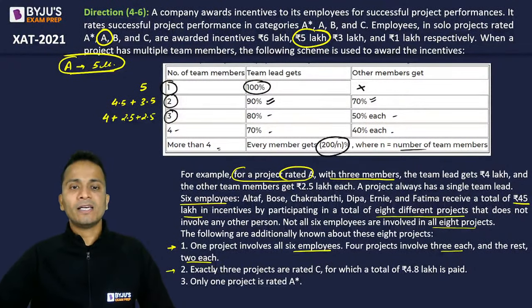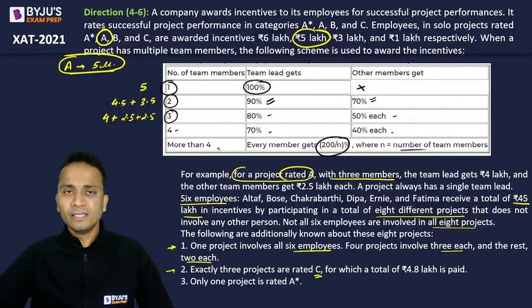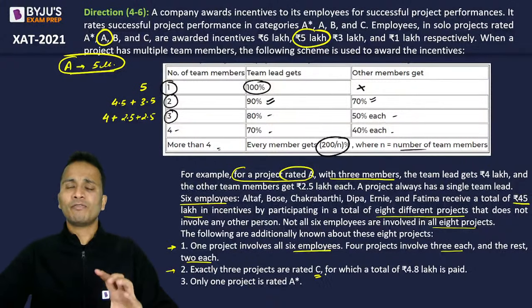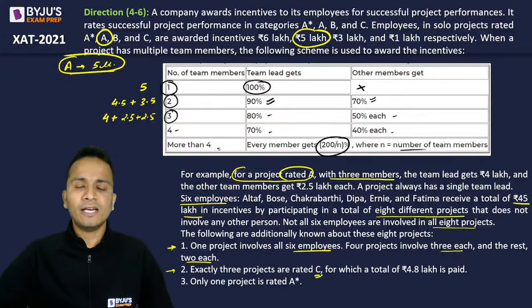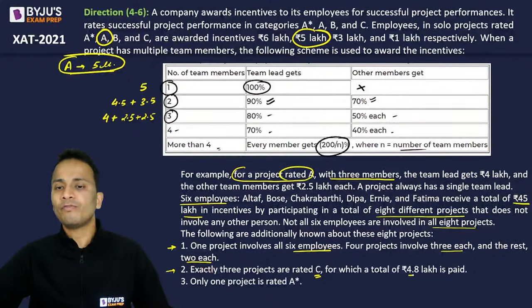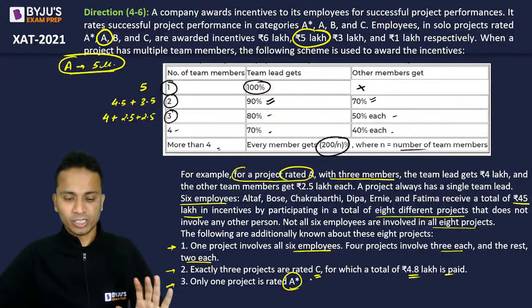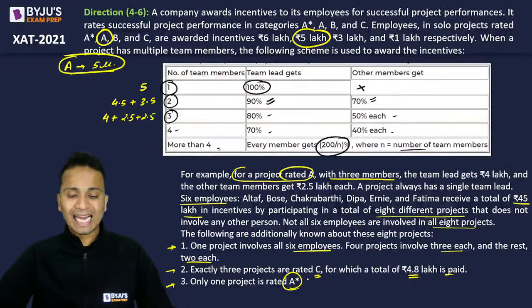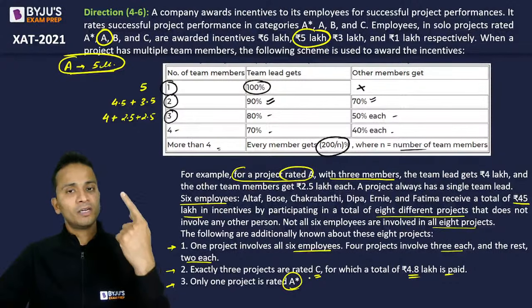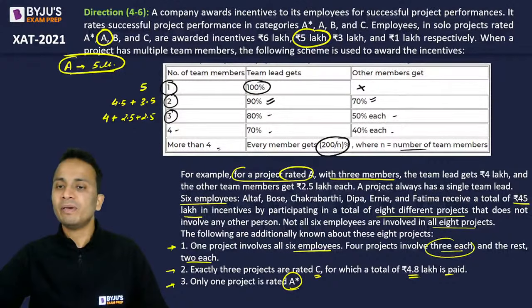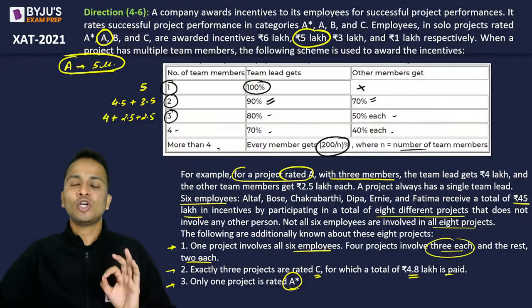The second point says that exactly 3 projects are rated C. Now, which projects are rated C, we don't know. I don't know the number of employees, but exactly 3 projects are rated C, for which a total of 4.8 lakhs is paid. The third point, only one project is rated A star among these 8 projects. Okay, right? Exactly. So Jaydev has decoded one piece of information. So the first project has, let's say, 6 members. Then there are 4 projects having 3 members each, and the rest have 2 each.